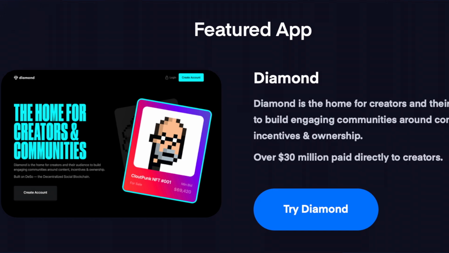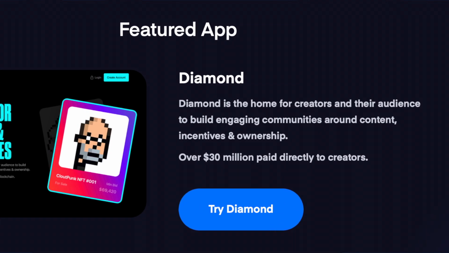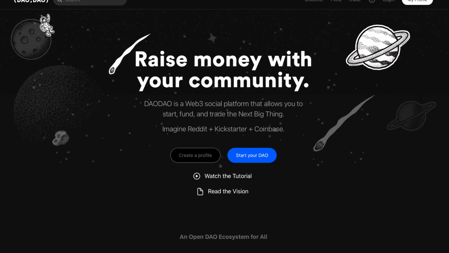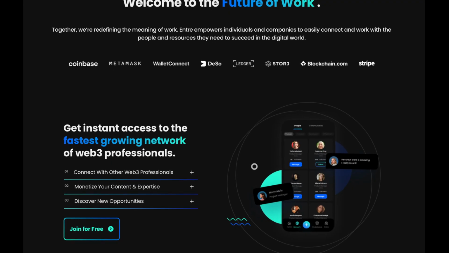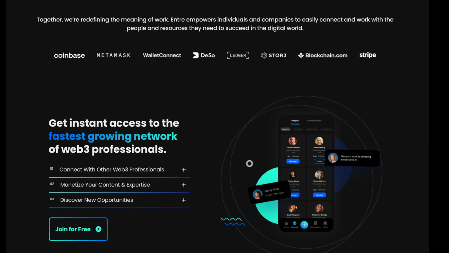Some of the applications already running on the DeSo blockchain include Diamond, the decentralized version of Twitter, DAO, a Web3 social fundraising platform for DAOs and online communities, and Entra, the decentralized LinkedIn connecting Web3 professionals and like-minded individuals. But we are just getting started. Who will build the next Web3 Reddit or Web3 Discord? If you start building on the DeSo blockchain today, it could be you.